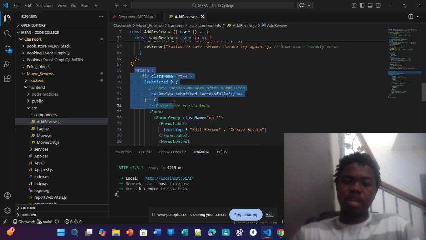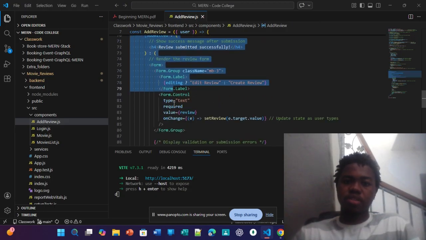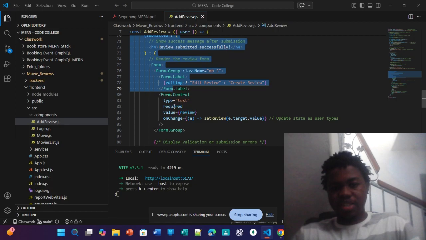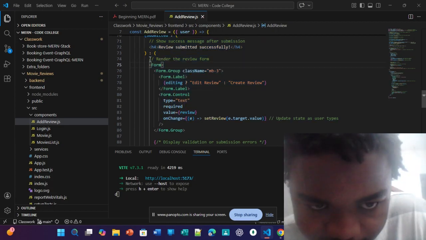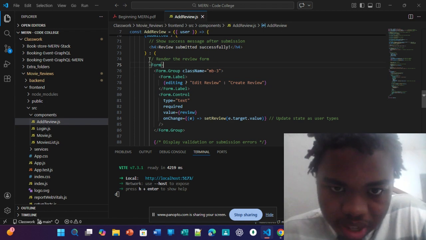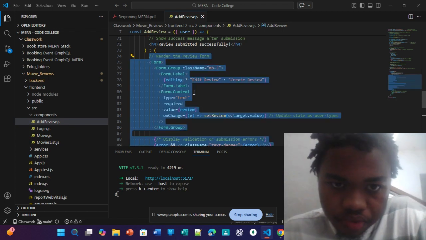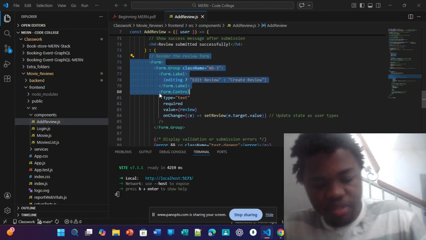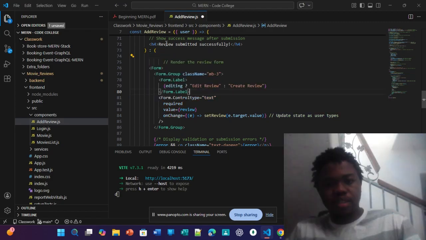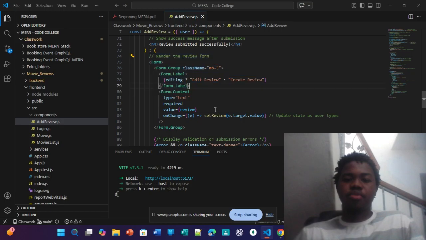Return a div with className submitted, to show a success message after submission: Review submitted successfully. Then you're going to render the review form as well. So this is our Form, with the header Edit Review or Create Review, Form.Label, and Form.Control.